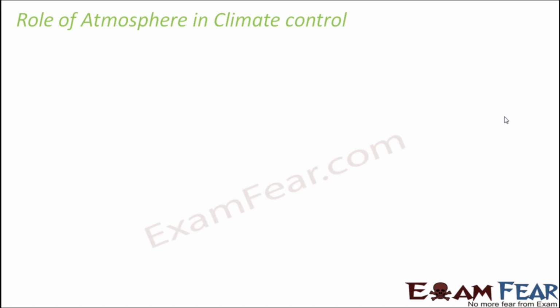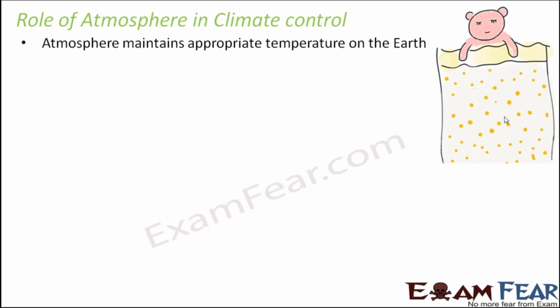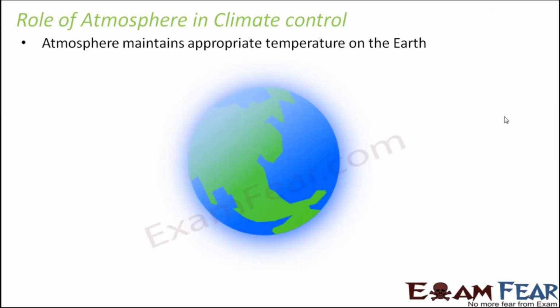So let us look at the role of atmosphere in climate control in more detail. As mentioned before, atmosphere maintains appropriate temperature on the Earth. It is just like a blanket which protects you from cold during the winter season. Now we all know that atmosphere is nothing but air, a mixture of gases. We know that air is a poor conductor of heat.